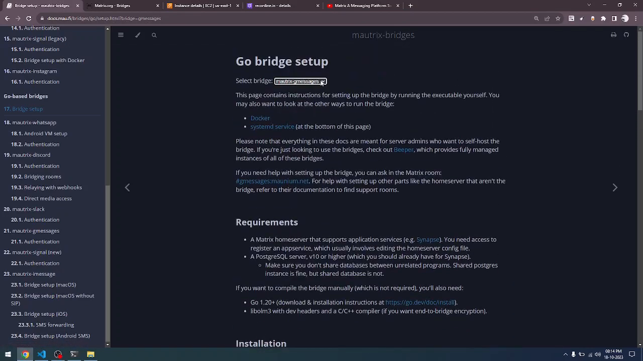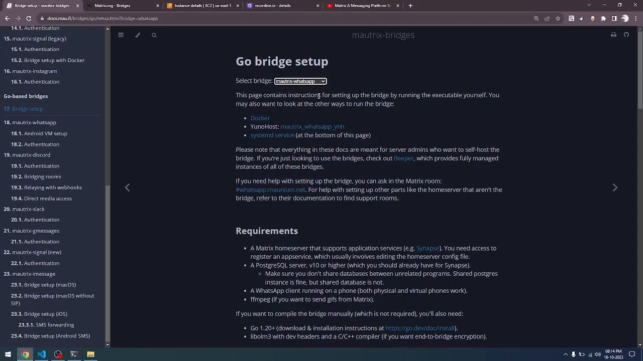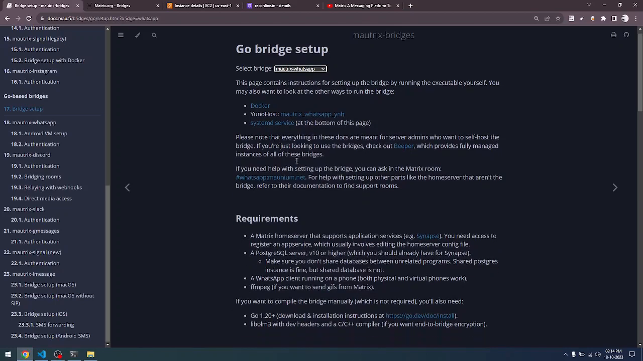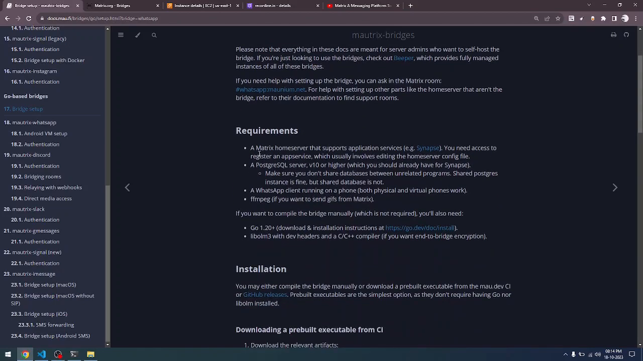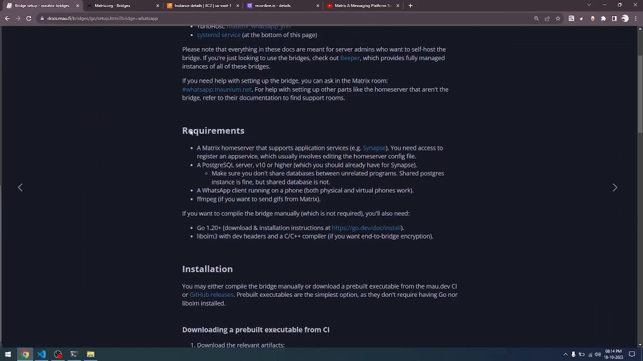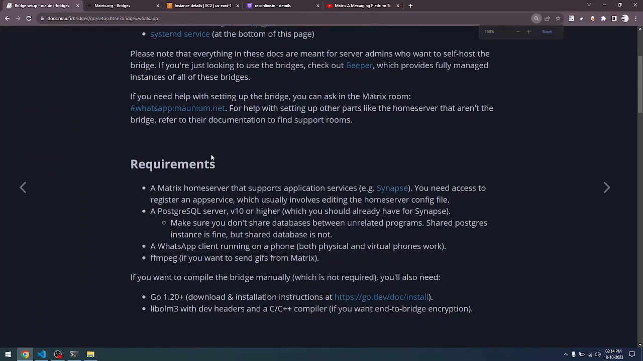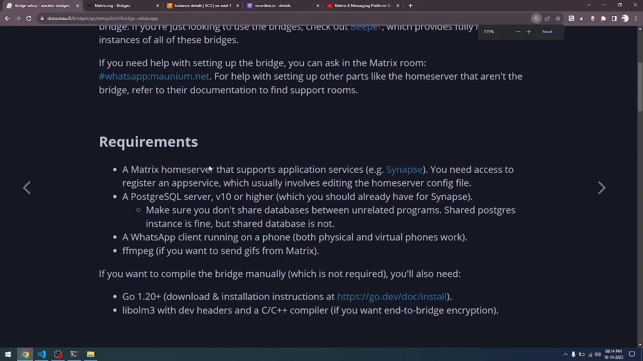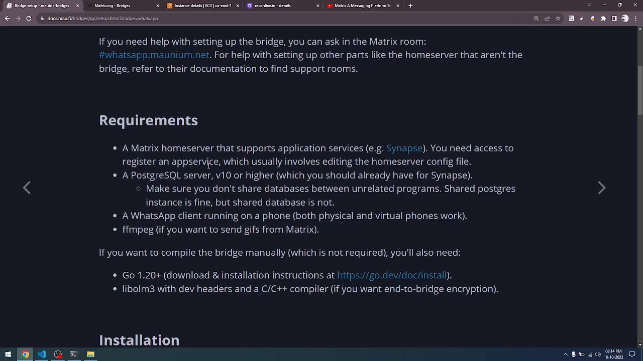If you let us select Matrix WhatsApp and let us go through the process. So the requirements, let me hide this and let me zoom this in a bit. We need to have a Matrix home server. That is done. We have it. We need to have a PostgreSQL server. I already told that the Matrix server already has the home server, already has the Postgres server. So that is also done.